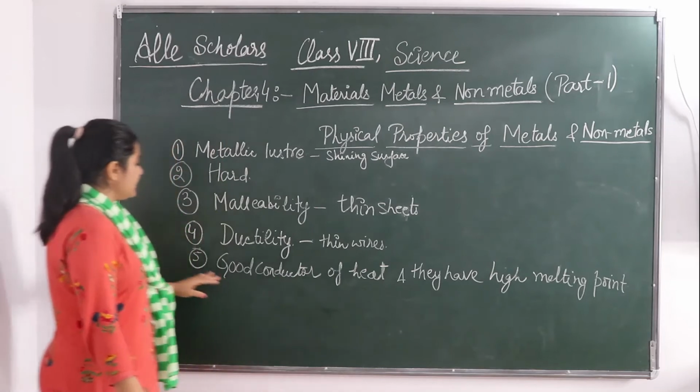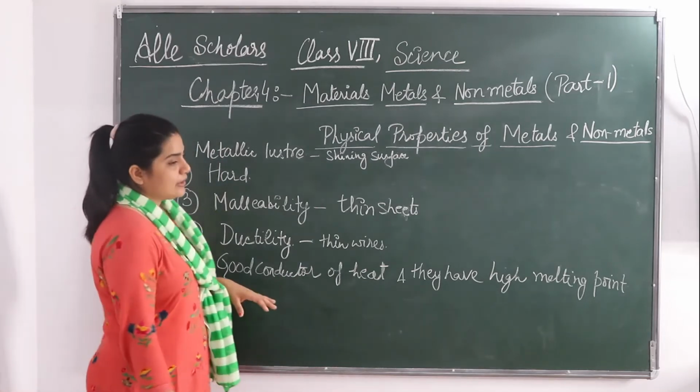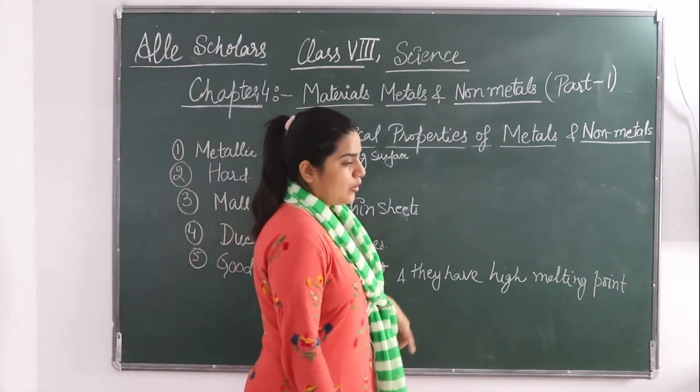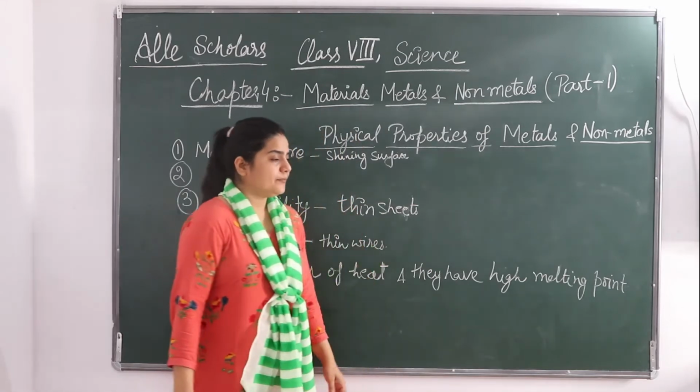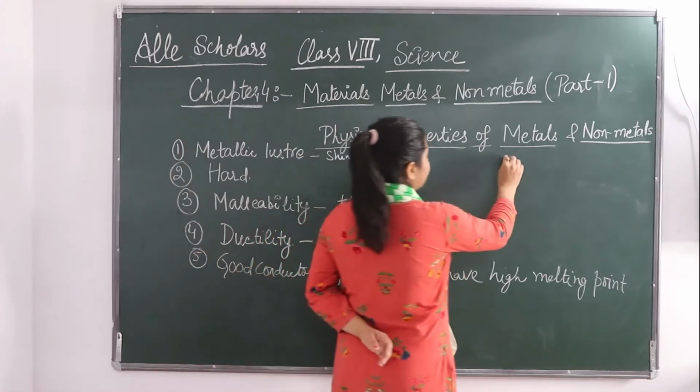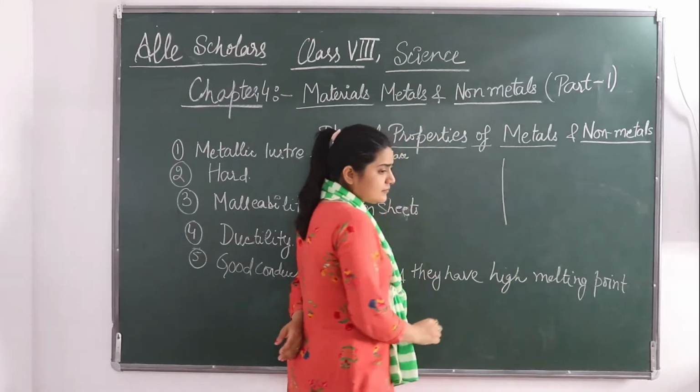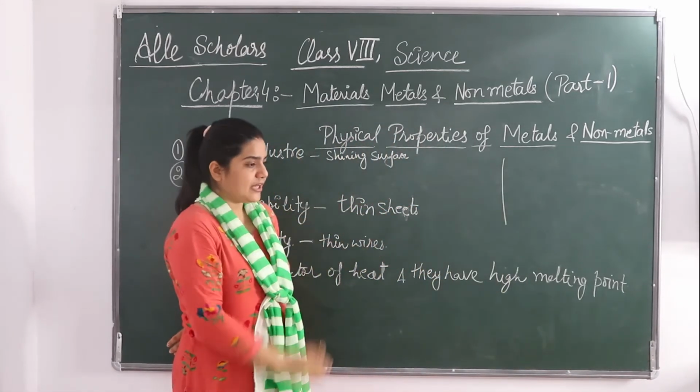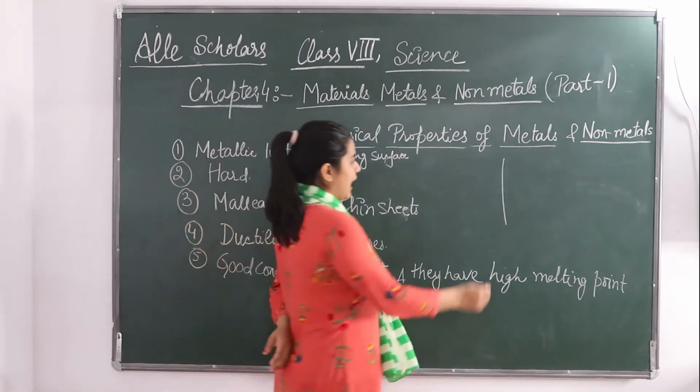Okay. So for this we can do an experiment. In that you can take an aluminum or copper wire. First you take a clamp wire and fix a free end of it with wax.